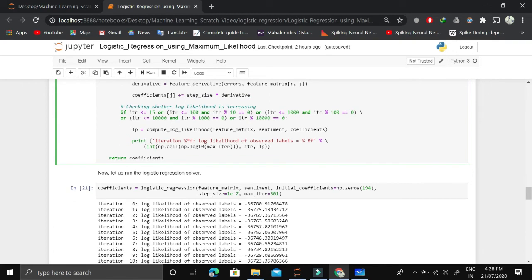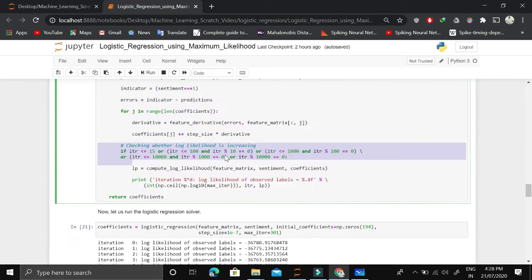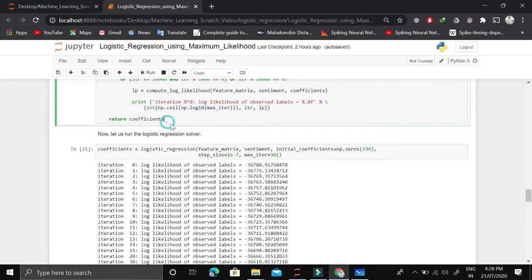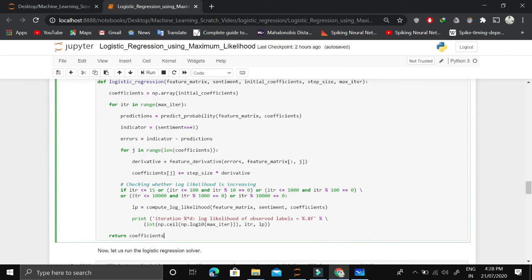And this part is just for printing. It seems difficult, but it has nothing to do with the logic. You can ignore it. Just to print it with a little gap. So after this line, we are computing the log likelihood function, and we are just printing the log likelihood function. Okay, at the end we return the coefficients, weights, as we did in linear regression.